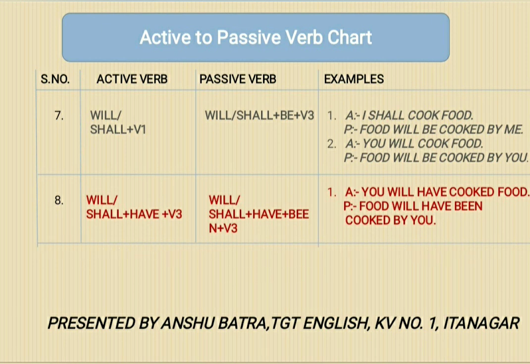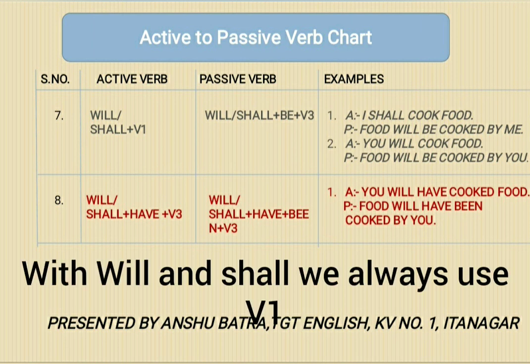If you convert will or shall plus V1 into passive voice, you will get will or shall plus be plus V3. As this is the rule that with will and shall we use first form of the verb.